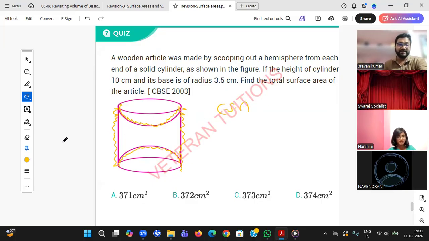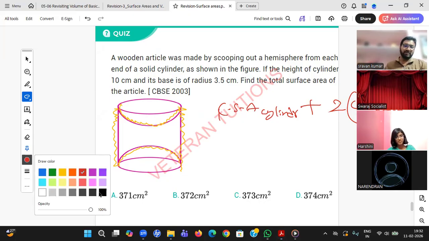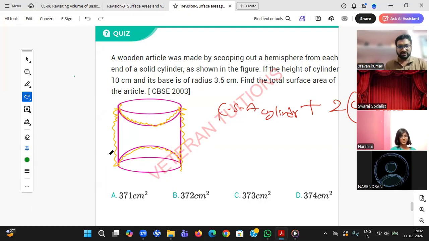TSA of cylinder plus 2 times TSA of hemisphere. Can anybody give another way also? Harshini, Narendran, Fadila, Jahnavi, Shrugal. Yes. We can do TSA of cylinder.